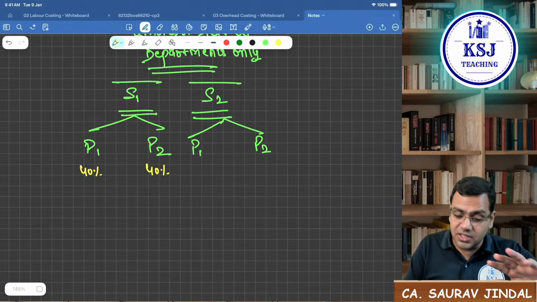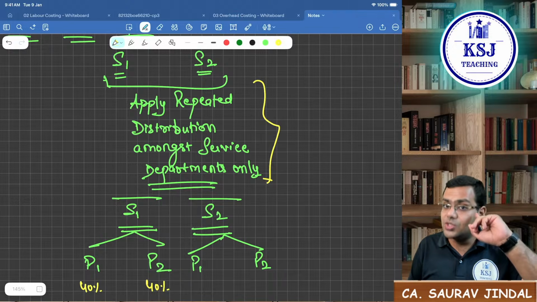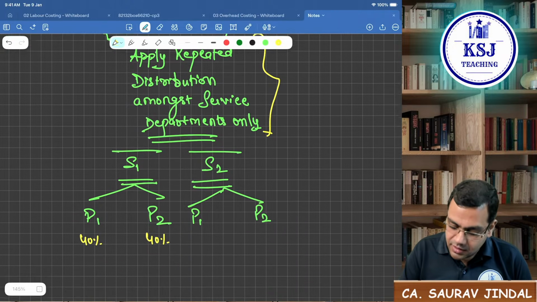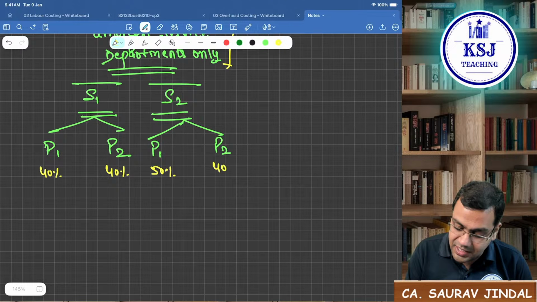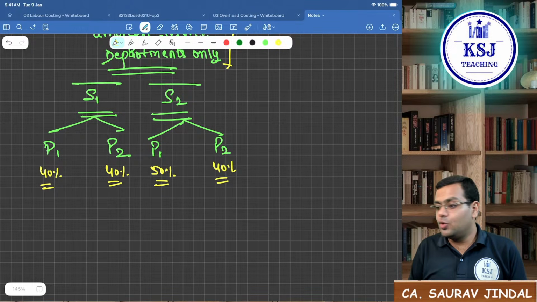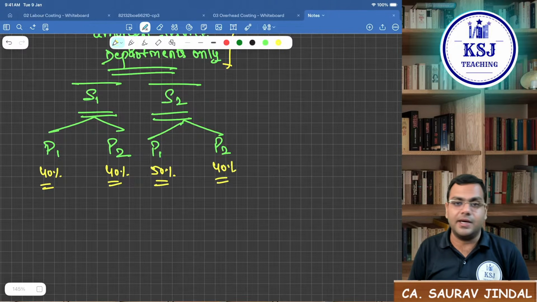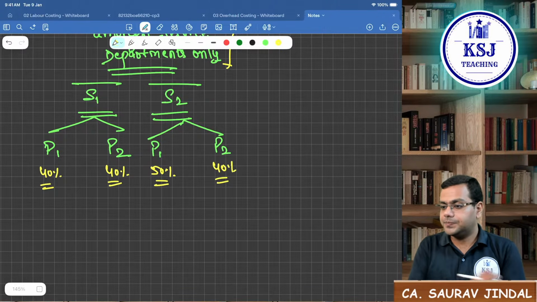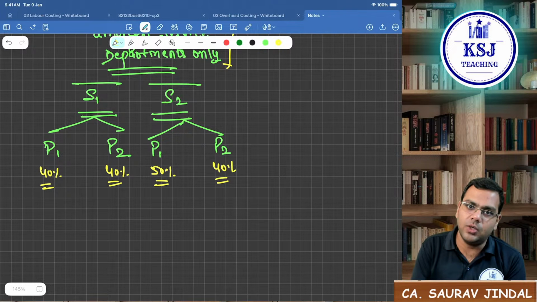The remaining 20% we have already considered in the repeated distribution. That is not to be taken. And for S2, you will take 50% and 40%. You will take it in the percentage itself. Do not distribute the total cost in 4:4 or 1:1. Only that percentage of the cost will be taken to P1 and P2.